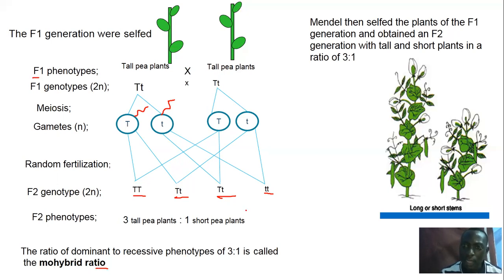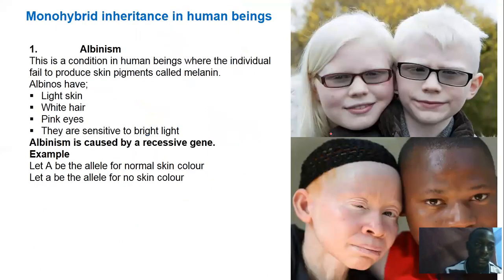Now, there are so many examples, and Mendel, when he selfed the plants of the F1 generation and obtained an F2, so this is the F2 generation, he got this ratio of 3:1, which we call the monohybrid ratio. Now, there are so many other characters which are exhibited in this format, and one of them is albinism. I don't know whether you've ever seen an albino. With albinism, we mean a person who lacks melanin in their skin, okay? So this condition, because a person is not able to produce melanin, they will appear white, the hair will be white, they will not have pigment in their iris.